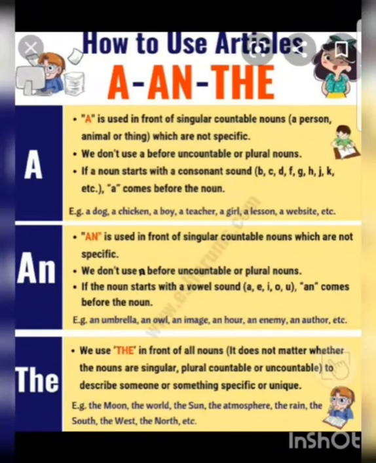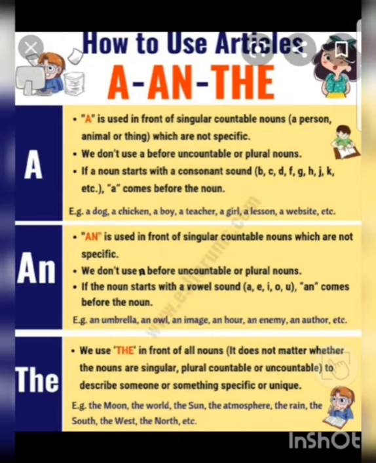A is used in front of singular countable nouns, a person, animal or thing which are not specific. We don't use a before uncountable or plural nouns. For example, it will be wrong to say a water or a dogs. Third point is, if a noun starts with a consonant sound, a comes before the noun. For example, a dog, a chicken, a boy, a teacher, a girl, a lesson, a website.